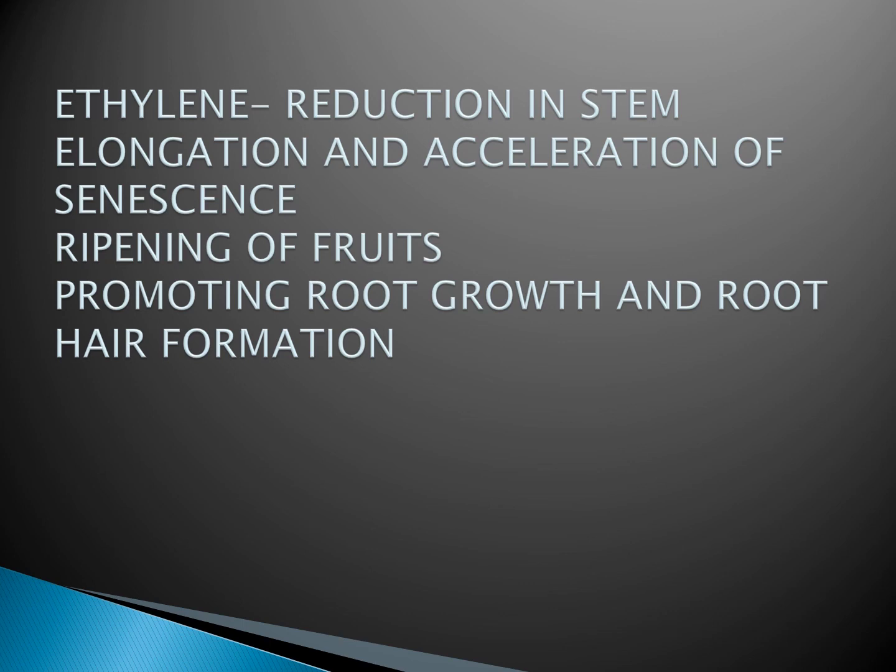Now, what are the functions of ethylene? It helps in the reduction in stem elongation, and also it helps in the acceleration of senescence, that is aging, and it helps in the ripening of fruits, and it promotes root growth and root hair formation. It induces, for example, flowering in mangoes. It initiates germination, as we have talked about the germination. It initiates germination, for example in peanut seeds. It helps in sprouting, for example, potato tuber. It helps in the sprouting of potato tuber.